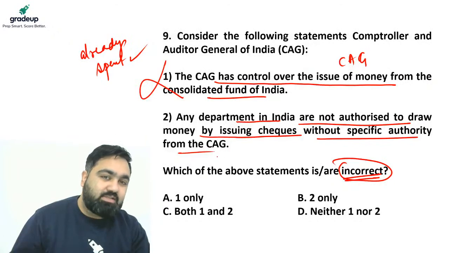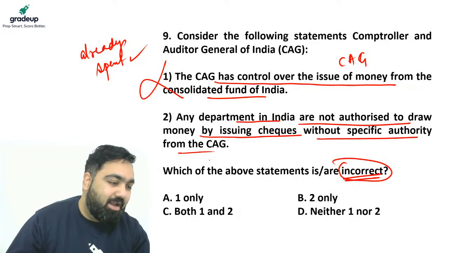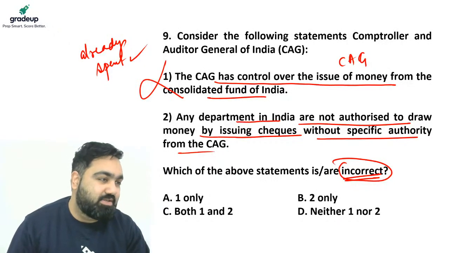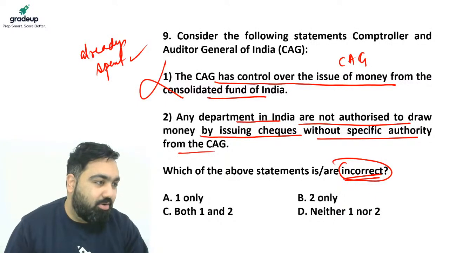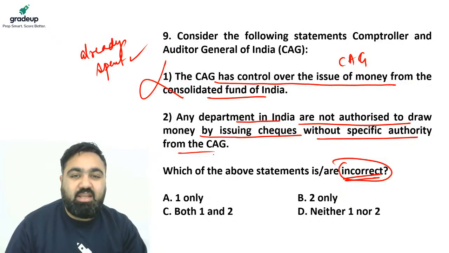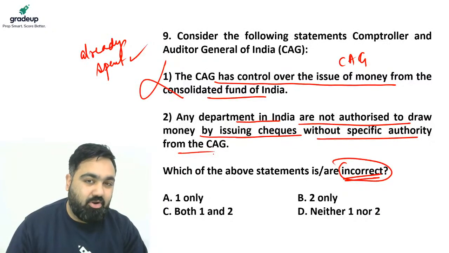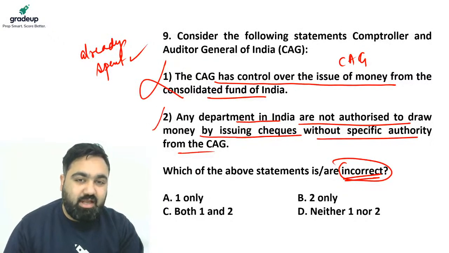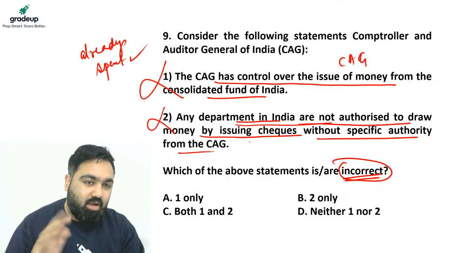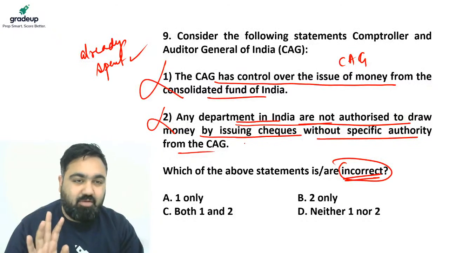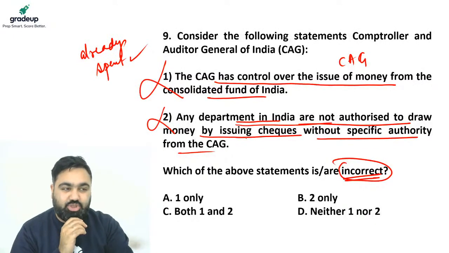The issue of money is controlled by the parliament in India. The parliament has to pass the money bill, the appropriation bill. CAG does not control money. CAG only gives a report after money has been spent, whether money was spent in the right manner or not. Second also is incorrect. No department has to take permission from CAG before spending money or before issuing checks.